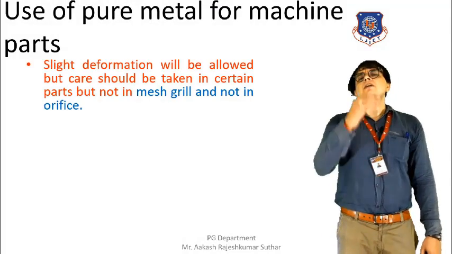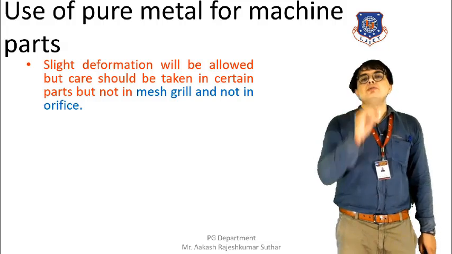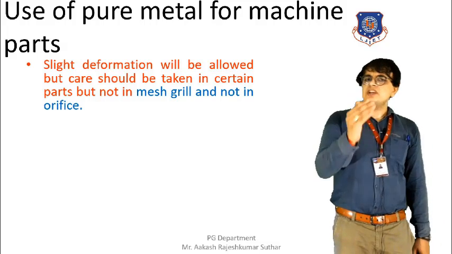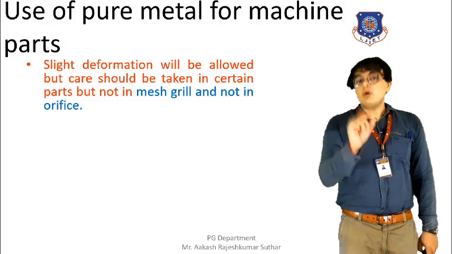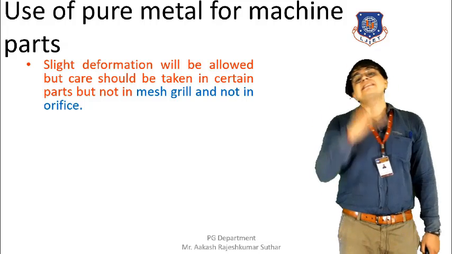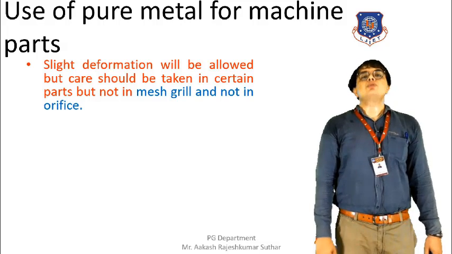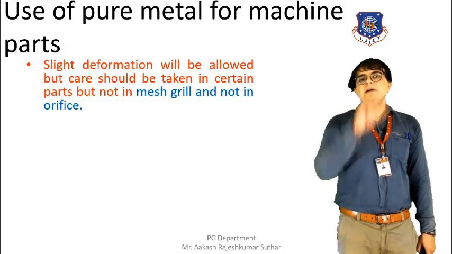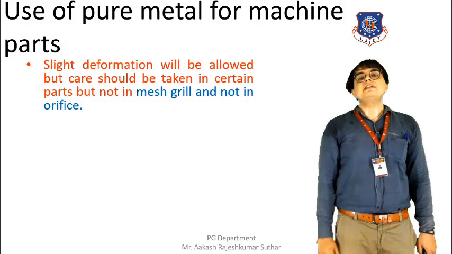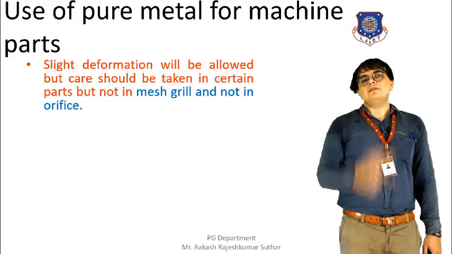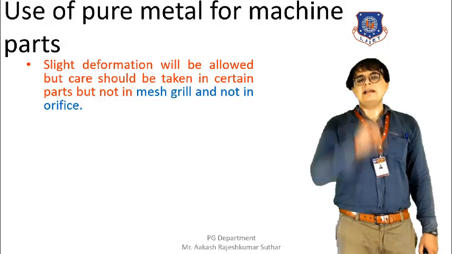Slight deformation in some of the parts of the machine is allowed. We are not saying that each and every part should be properly secured from corrosion. Some deterioration in different parts of the machine is allowed. But in an orifice and in a fine mesh grill, deterioration is totally not allowed. So in that place, the proper metal should be used. Pure metal should be used at the location where the mesh grill and the orifice are found, because otherwise it will break down the overall machine, and as a result of this, a large deformation is going to take place.